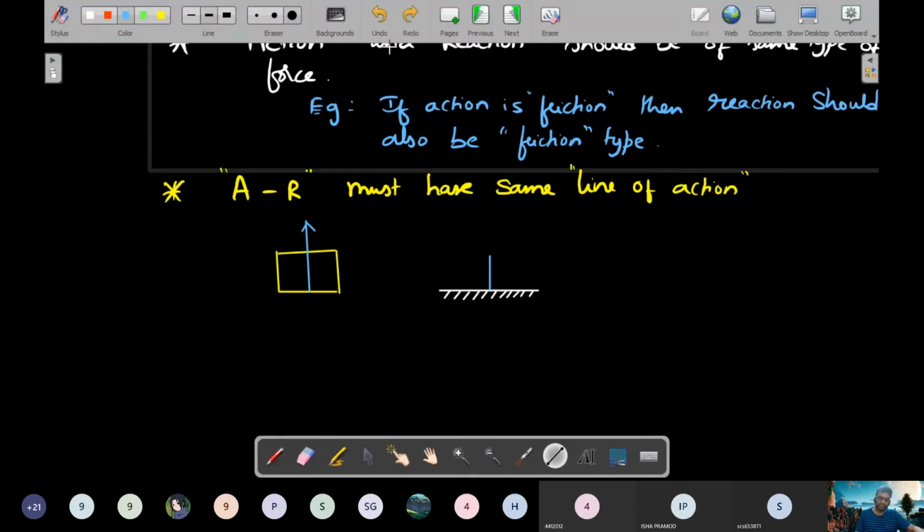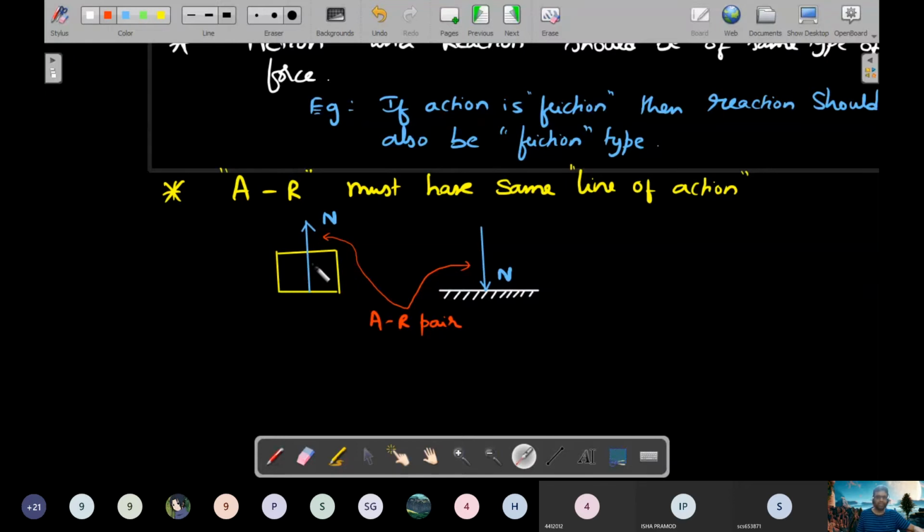Let me be more precise. Draw a similar sized arrow in this manner. So this is your normal, and this is also N. These are the action reaction pair. And you could see they don't act on the same body. And in this, you got N is equal to mg. That was a consequence of this object not moving.